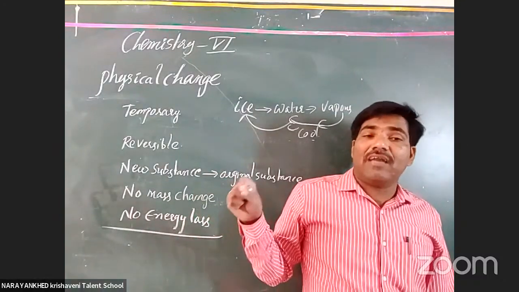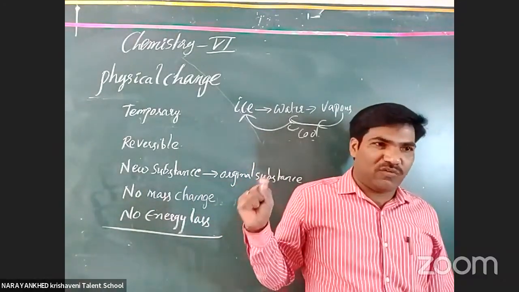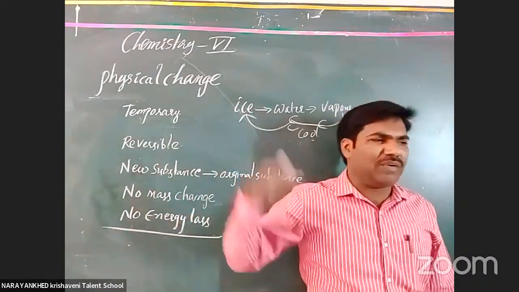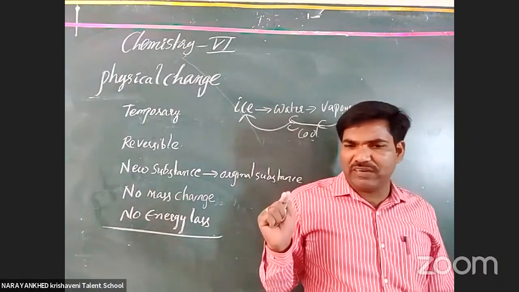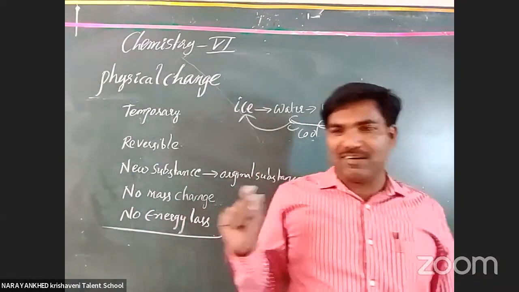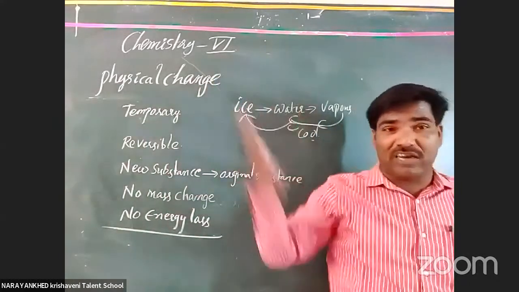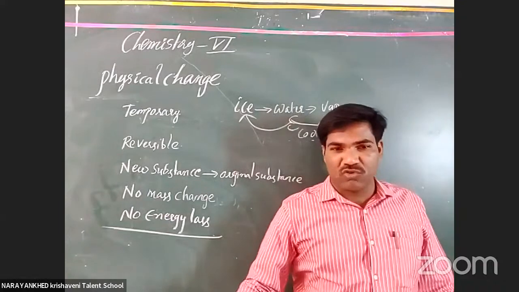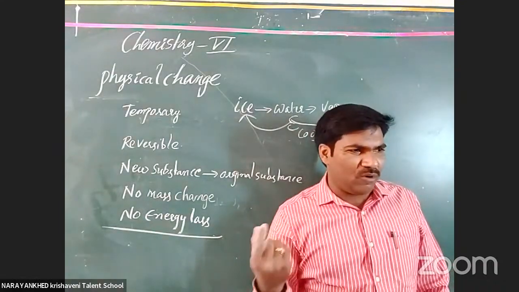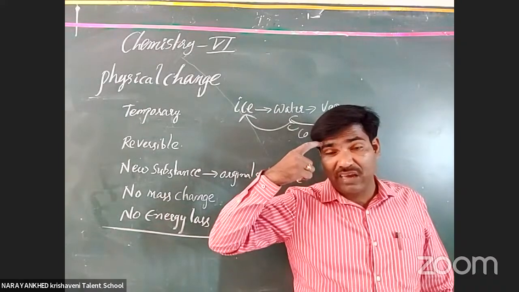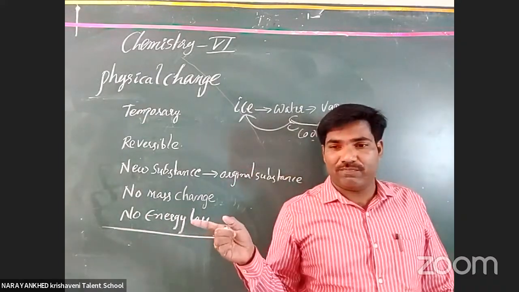Got it? There is also seed germination. One seed germinates and converts into a plant. Again, will it convert back to the same seed? No, it produces seeds. But the same single seed may not be obtained when we cut that plant. And also when we go through the roots, the same seed may not be obtained. It is a permanent change. Clear or not? It is not a physical change.